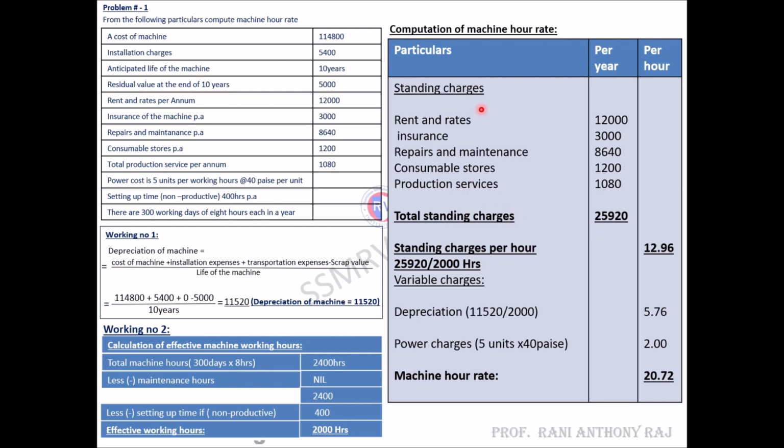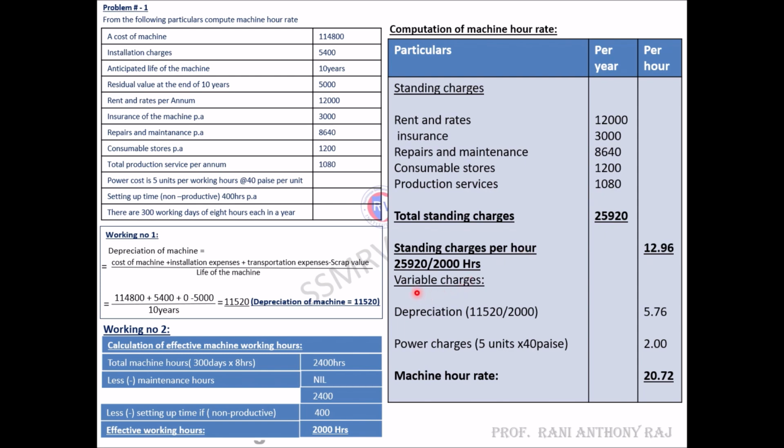We need to calculate the machine hour rate. So total standing charges divided by effective working hours. When you do it, you will get the hour rate. So total charges 25,920 divided by effective working hours 2,000, you will get 12.96. This is standing charges per hour.